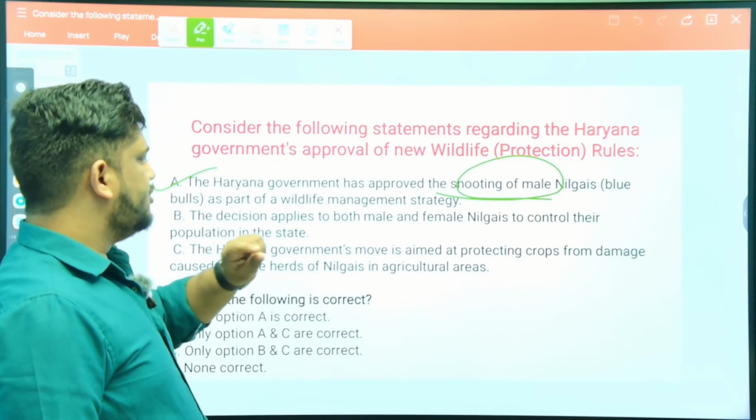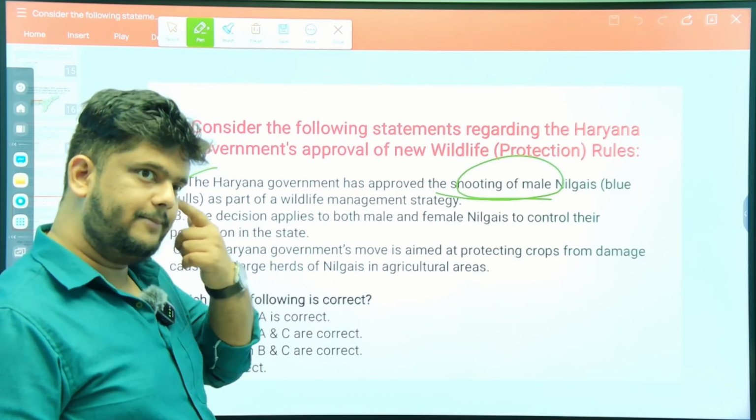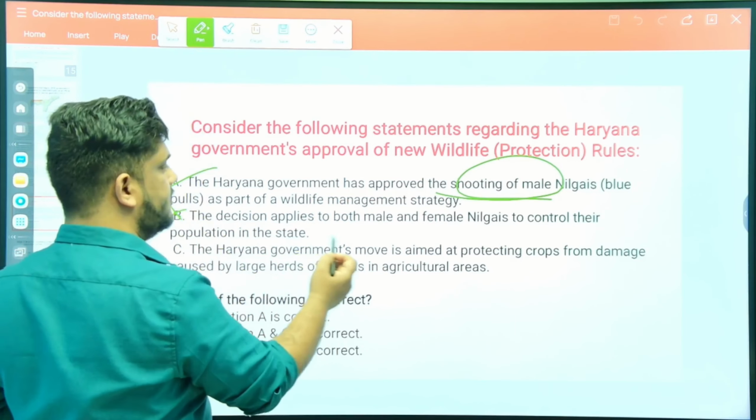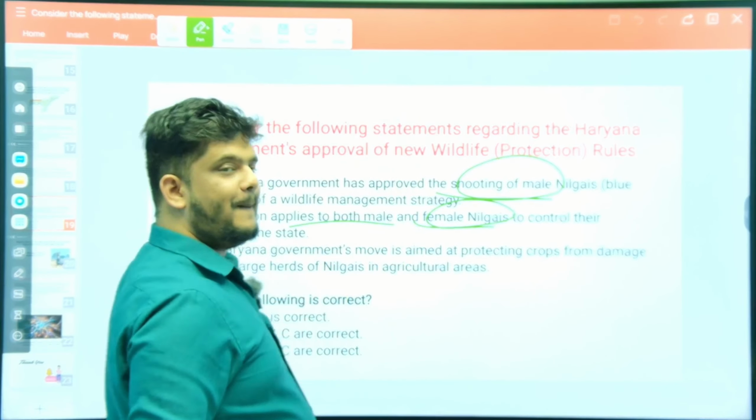The decision applies to both male and female nilgais to control the population in the state. This statement is incorrect. Why? Because it has nothing to do with female nilgais. It is only for males.